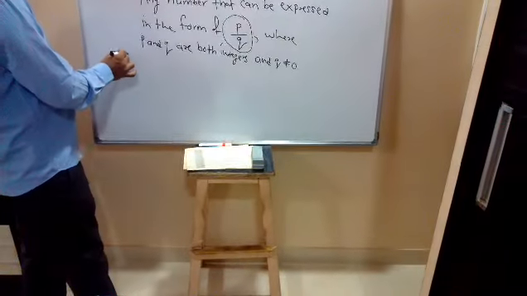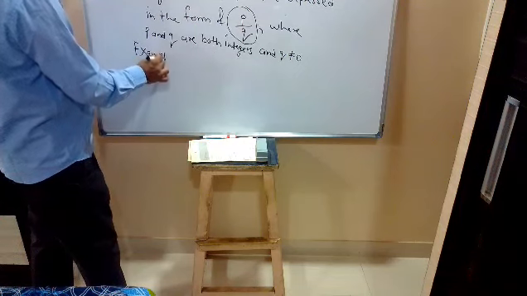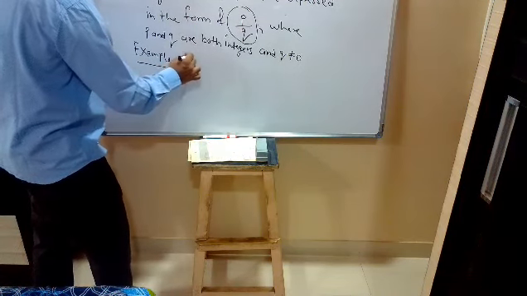So we can take an example of a rational number. Take 5.